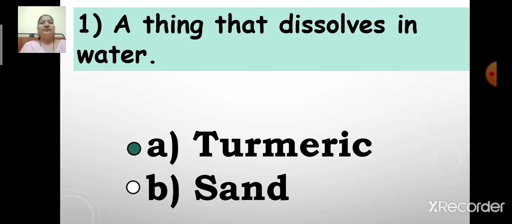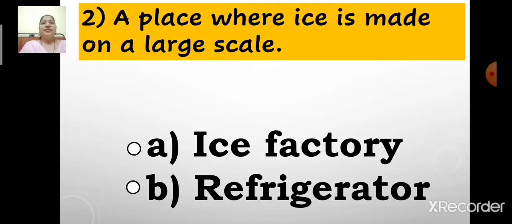Okay. Now next, number 2. A place where ice is made on a large scale. I repeat, a place where ice is made on a large scale. The options are option A, ice factory, and option B, refrigerator. Children, identify the correct answer. Which is the correct option? Option A, ice factory, or option B, refrigerator?